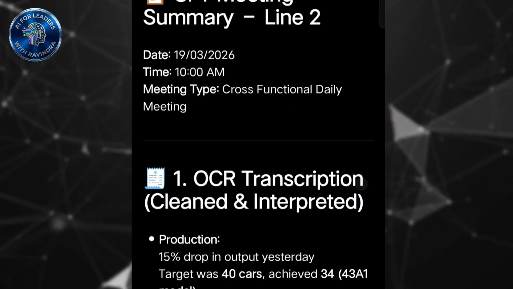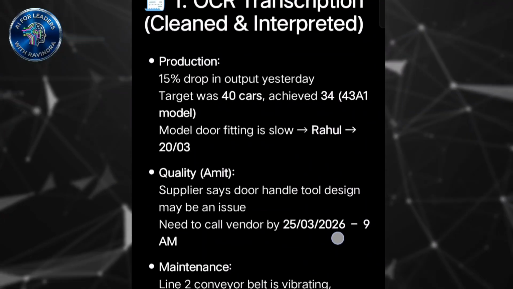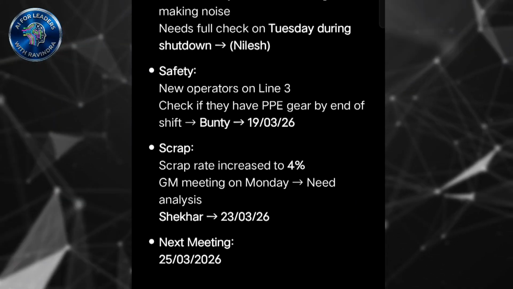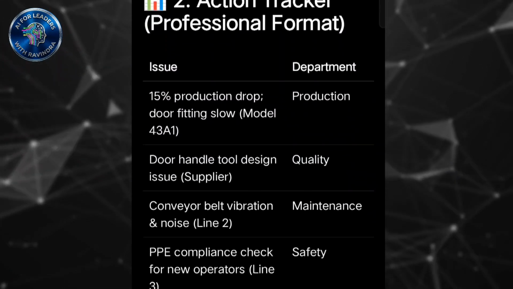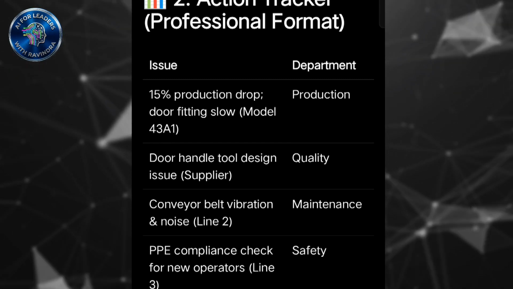Look at that, it is reading my notes very clearly. It is giving the issues wise: production, quality, maintenance, safety and scrap, and when the next meeting will happen. It also gives a summary. Now look at that, this is the most important part, it is creating the action plan.